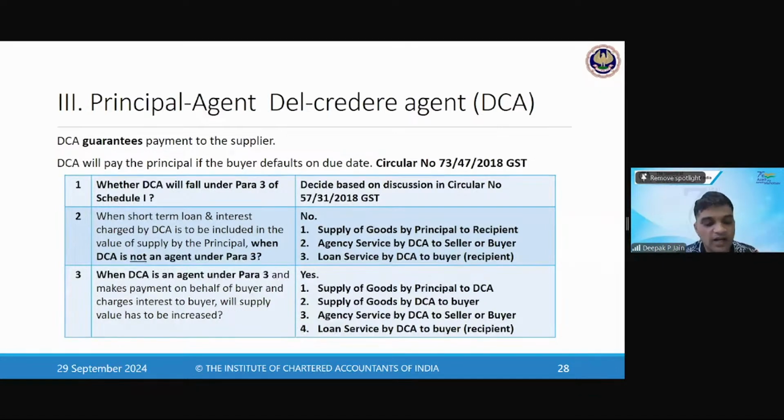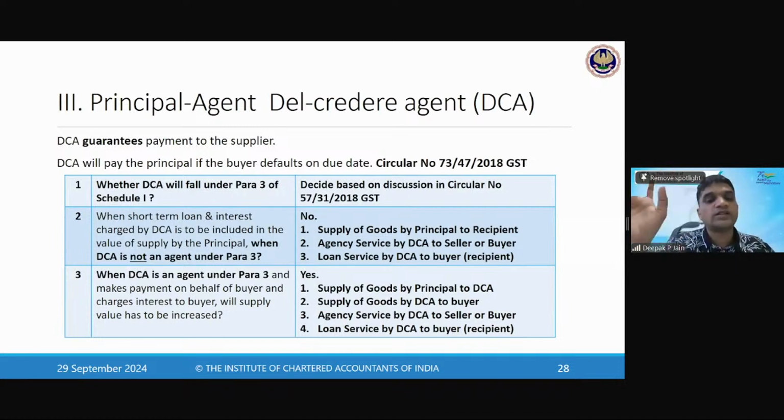The work of an agent itself is that you have to increase your sales, so he will get customers for you. But a Del Credere agent is a special agent who will give assurance that I will bring you such a customer that your payment will be cleared, because an agent can get anybody and you will supply to him, but whether he will pay you or not, you don't know. So a Del Credere agent is an extraordinary agent who will ensure that the customer pays you.